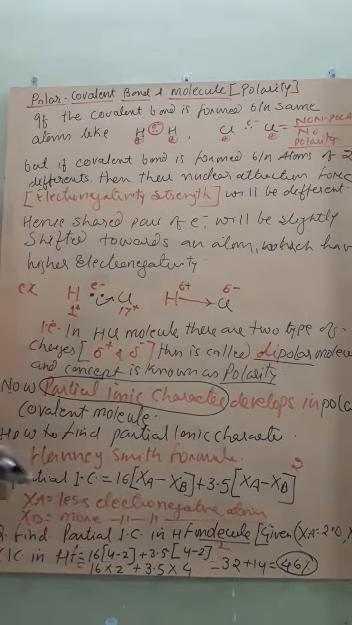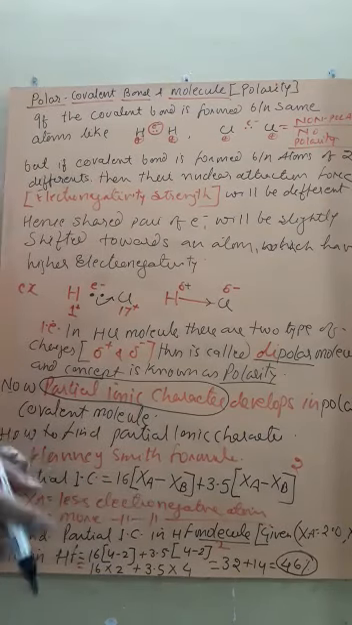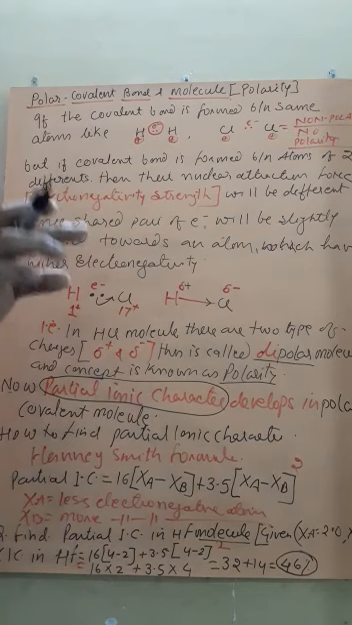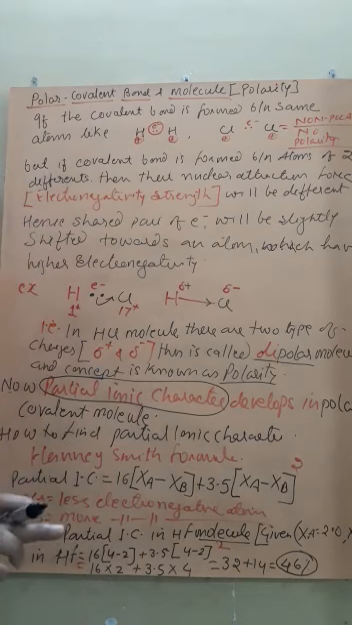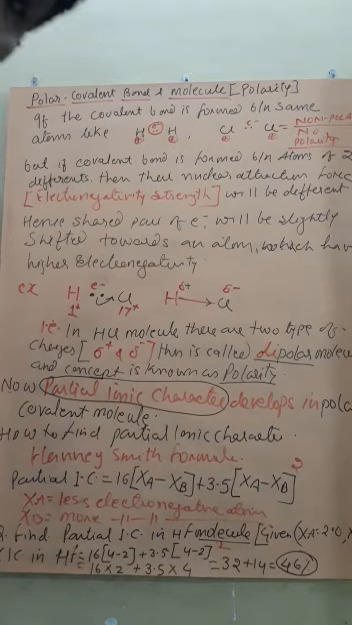That means, student, due to polarity, although the HF molecule is a covalent molecule, it has a little or partial ionic character. Are you getting? This is called a polar covalent molecule, that is, the development of partial ionic character in a covalent molecule.